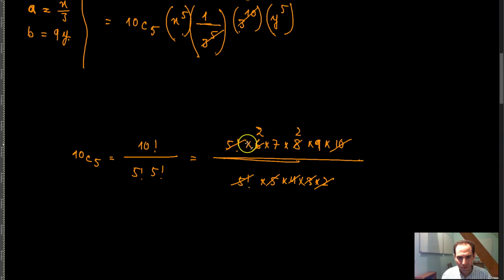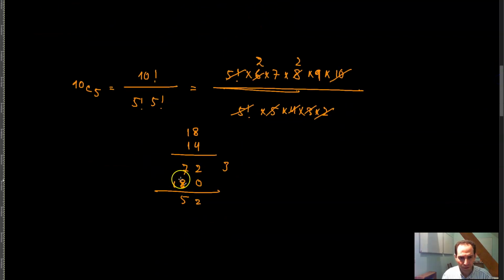So you have basically 14 times 18. 18 times 14, 32. 4, 72, 0, 18. So you have 2, 15. 252.